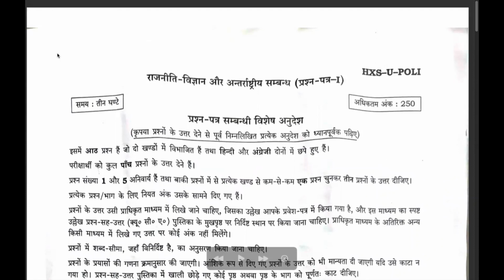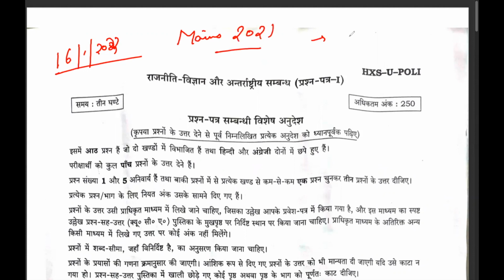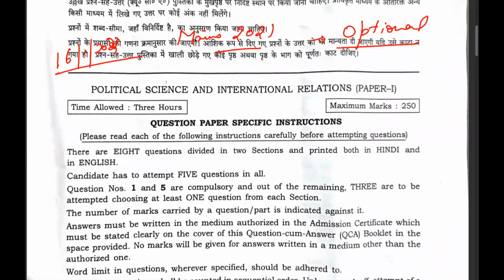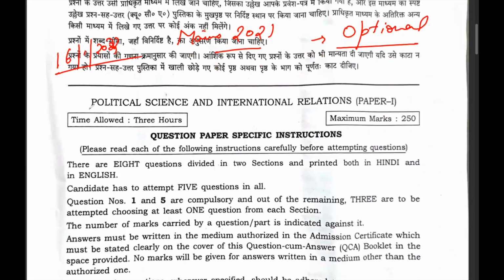Now it is 16th of January 2022, and the mains examination for 2021 are over now. The mains 21 has concluded with the pattern of conducting the optional paper on the last day. Now, optional were conducted in two shifts, that is from 9 to 12 and 2 to 5. I teach political science and international relations optional, and here I am, Nitish Sharma, with the analysis.